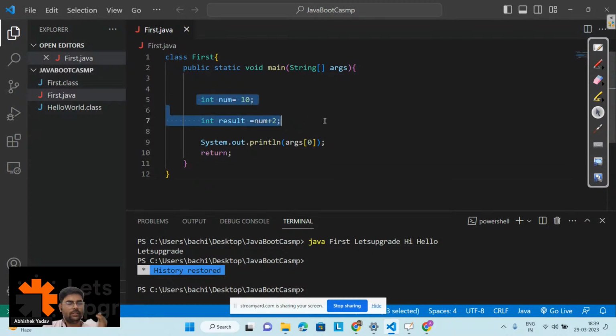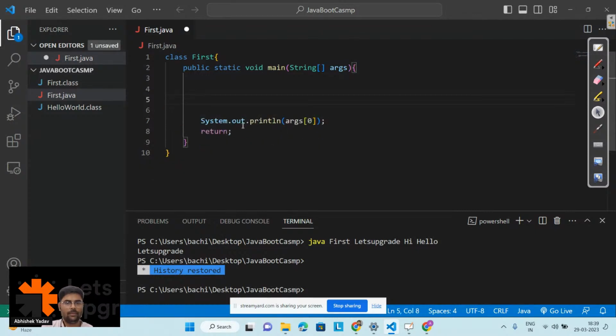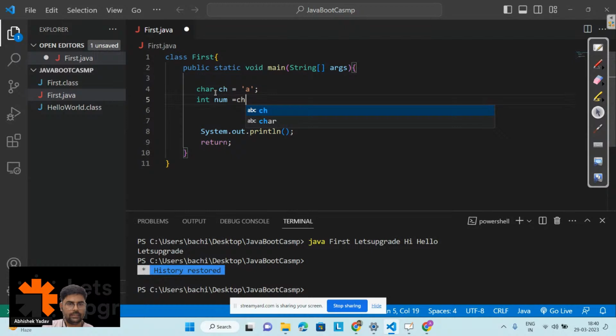Okay. So yesterday we had discussed int and char, right? So let's write one program here. Let's create a variable, char ch is equal to 'a'. And after that, int num is equal to ch.